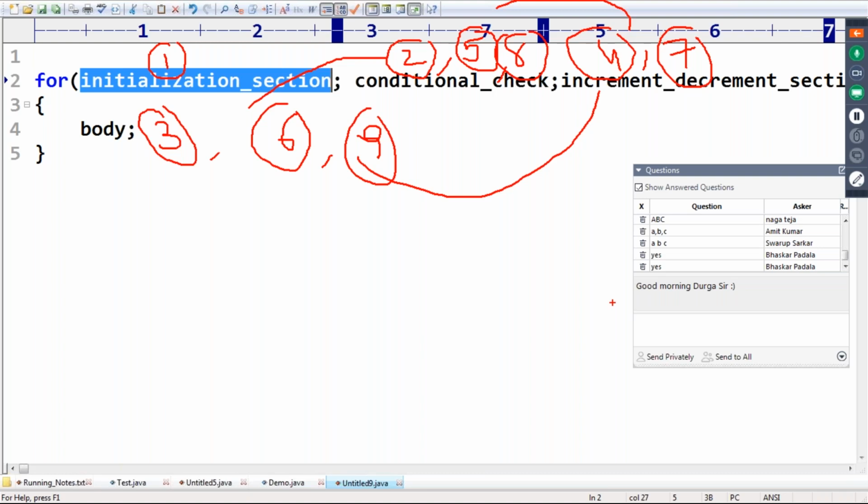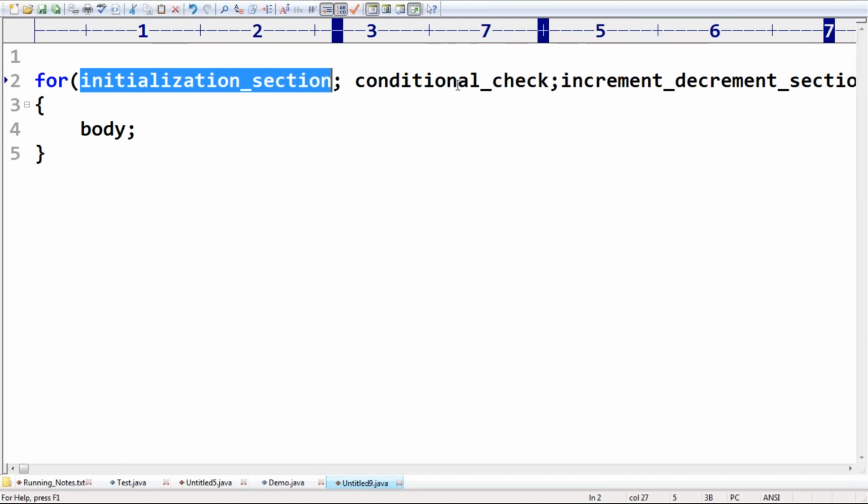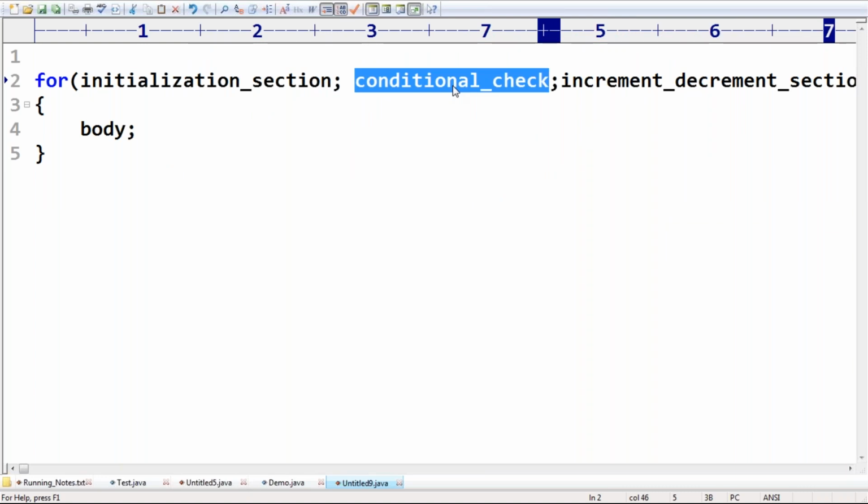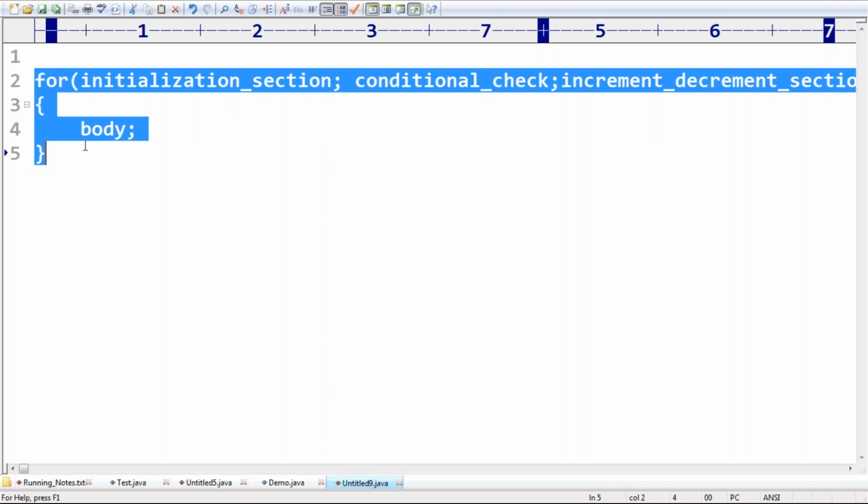Within the for loop, the initialization section will be executed how many times? Only once. Remember this one. But the conditional check, increment and decrement section, and body are executed for every iteration. The initialization section is executed only once. Now, if the conditional check returns false, only then is the loop going to be stopped. Any explanation required? Please confirm.